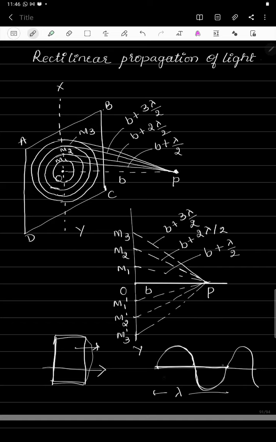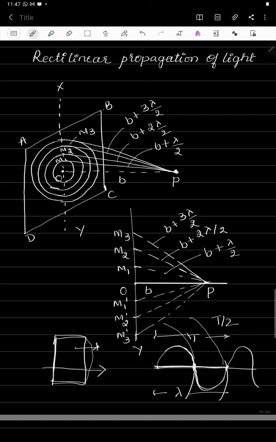The time taken to complete this distance, one wavelength, we call the time period, capital T. So if you construct zones whose time period is exactly T by 2, meaning at every alternate crest and trough you draw the zones, then the time period of those zones will be T by 2, and those zones we call half period zones.